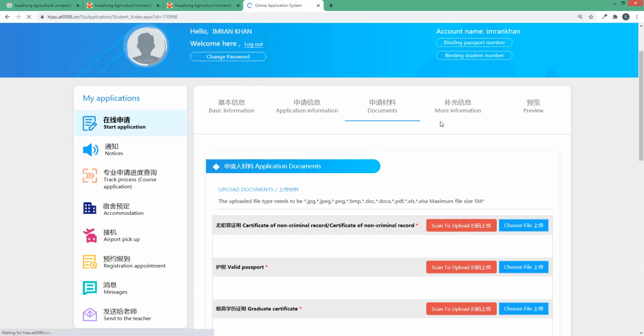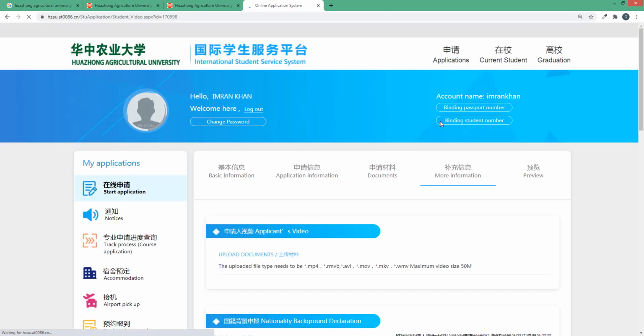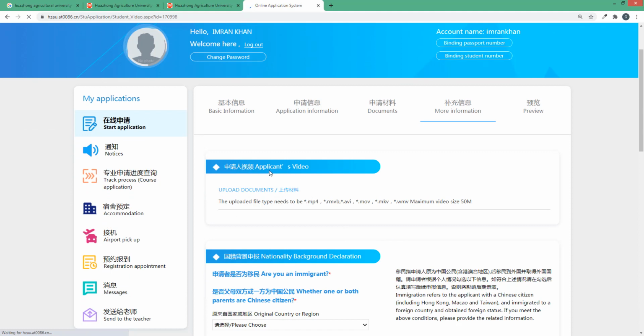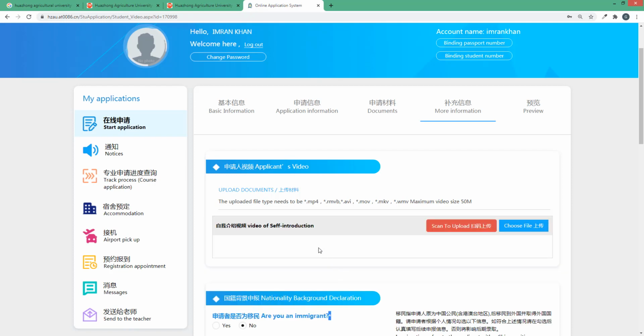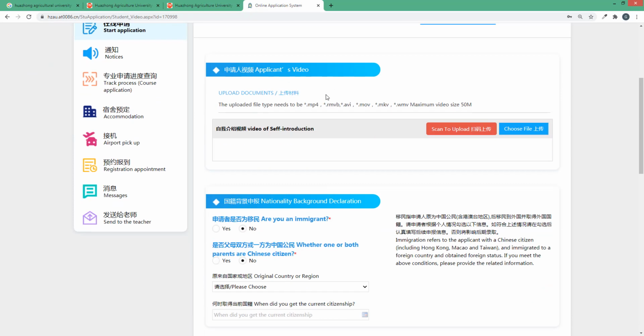For more information, click on the more information option. You can see the video about applicants, nationality, background, these things. Here it is not mentioned as a compulsory option, meaning there is no red mark. If you have a video about yourself, explaining your introduction, you can upload it.